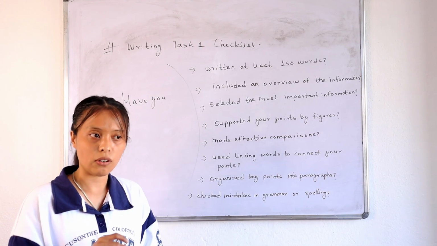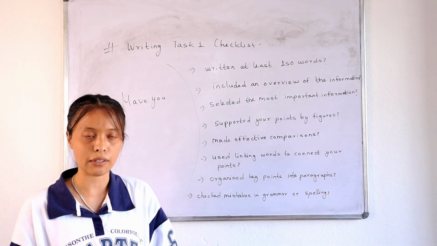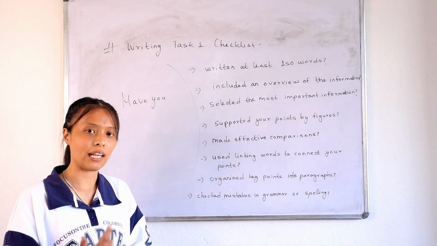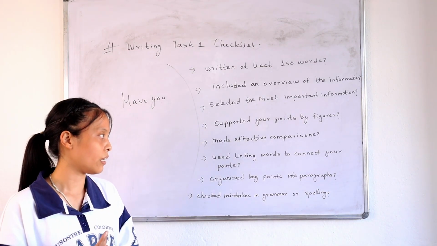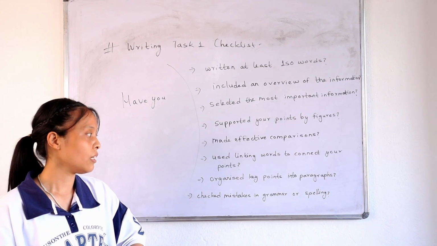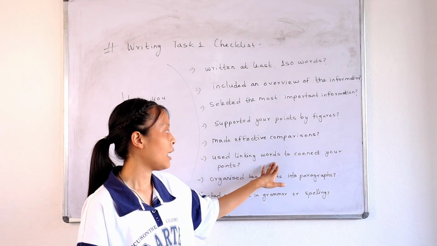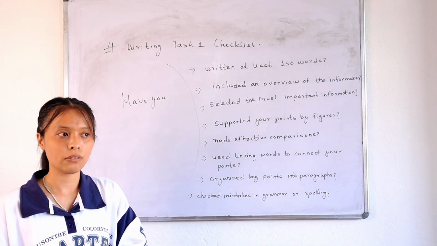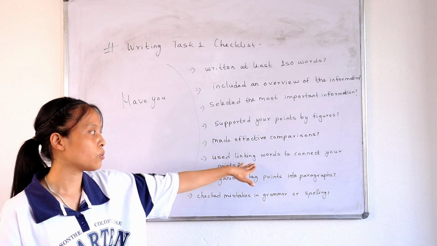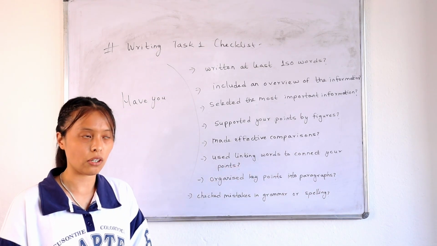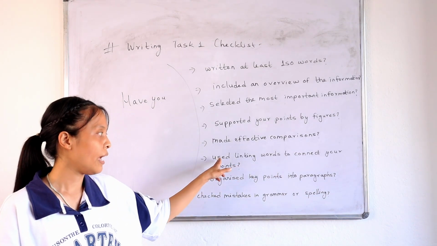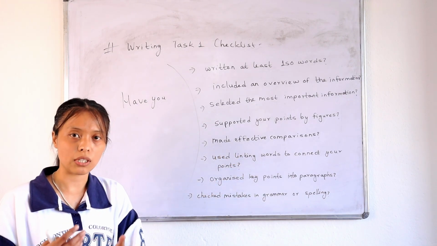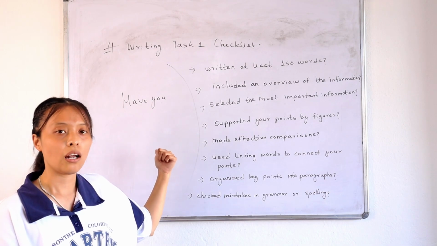Now next one is, have you used linking words to connect your points? There is a criterion called CC, which means coherence and cohesion. If you want to get a higher score in that criterion, under coherence and cohesion, then you need to make sure that you use linking words. But remember, not overuse and not underuse, just appropriate use. You need to use those linking words accurately, okay? Not just using them randomly, but also accurately. Make sure that you do that if you want to secure a high score in writing task one.